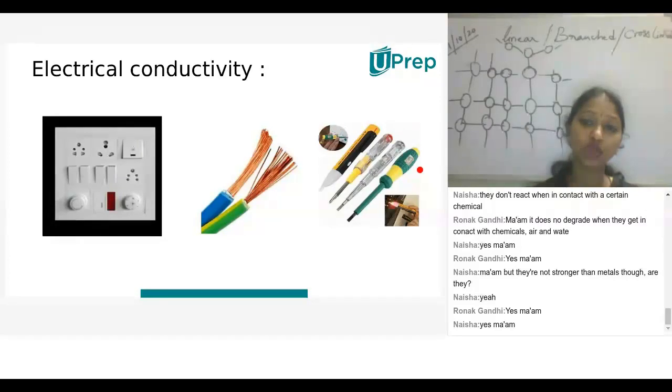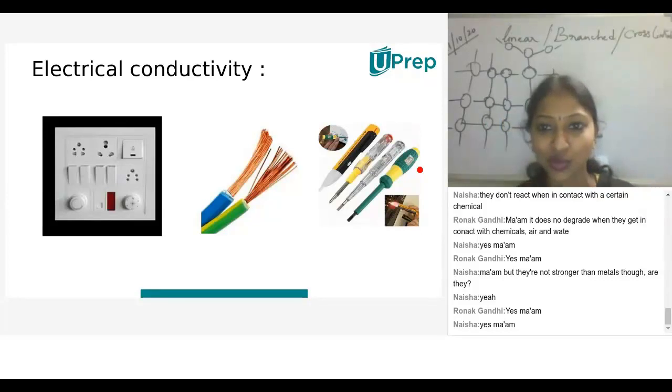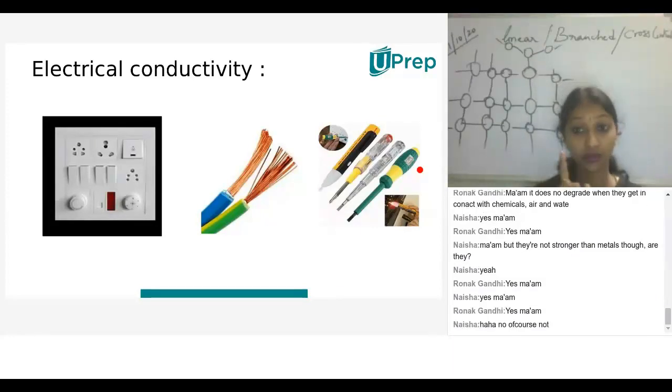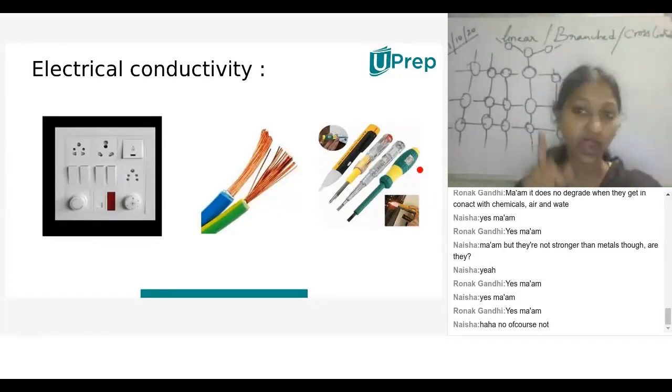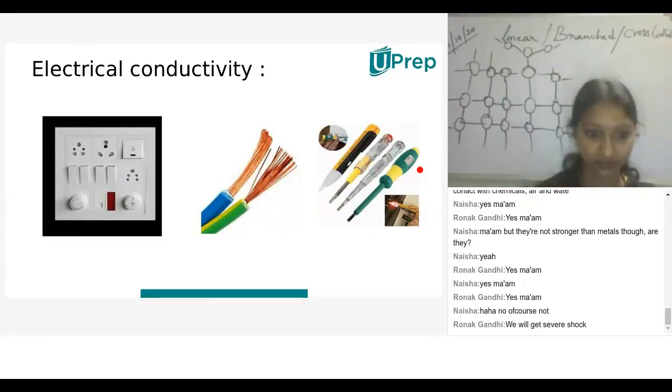So to know whether the electricity is passing through that switchboard or not, we can't keep our fingers inside the switchboard. No? We can? No, don't do that, because we are good conductors of electricity. We can't directly hold the electrical appliances or electrical conductors. Yes, we'll get a severe shock.